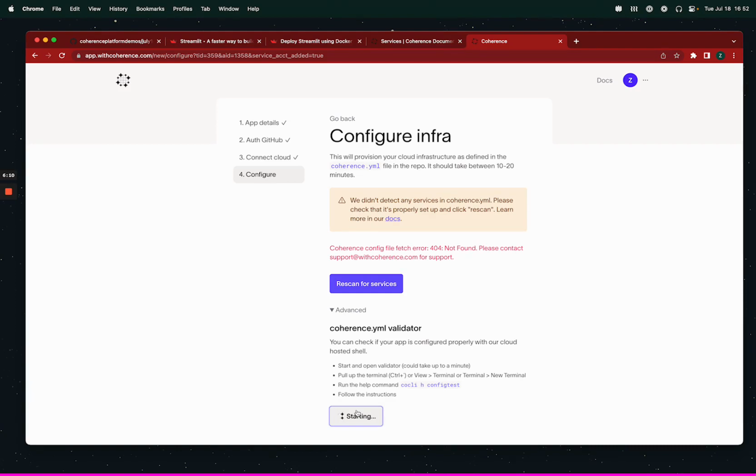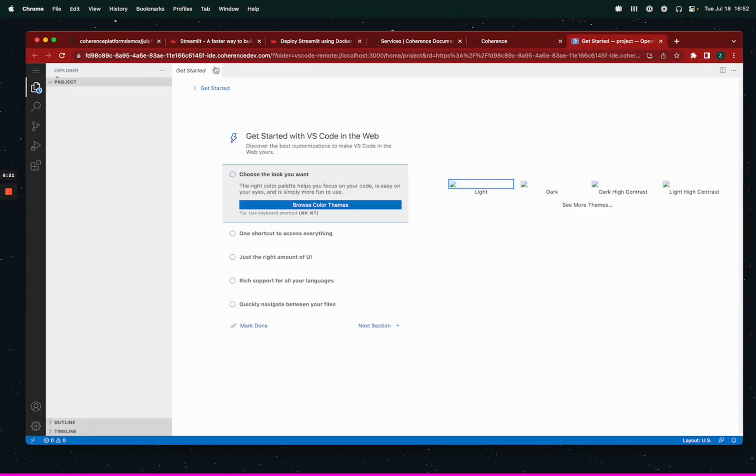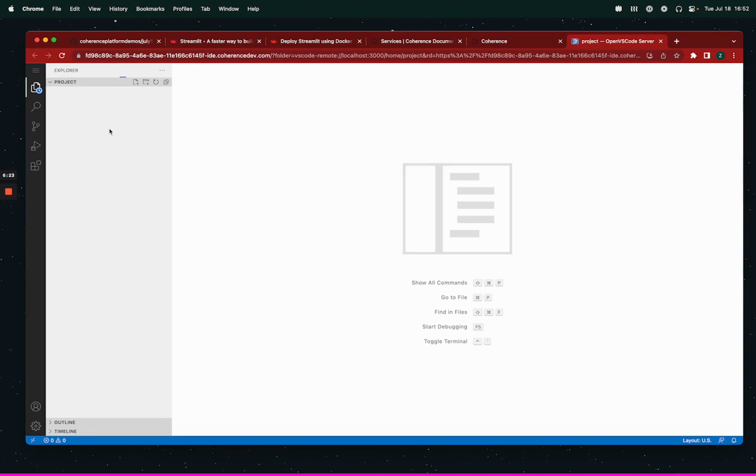So dev to prod, all with one config, but this is during onboarding a way to edit your repo on the branch you're onboarding to, as well as check if your YAML and app are compatible with Coherence as much as we can. So yeah, let's see how it works.